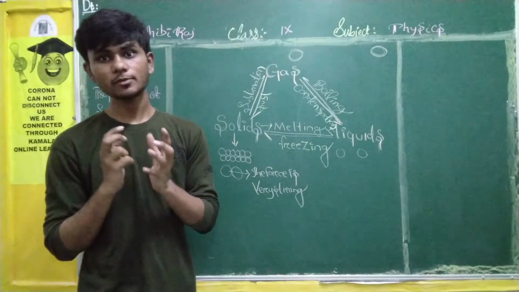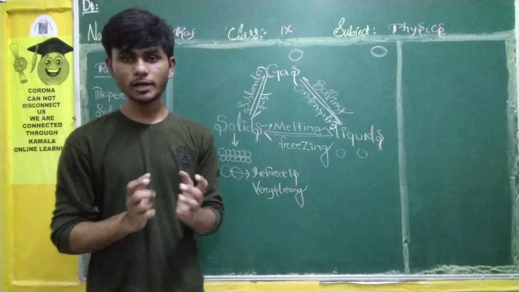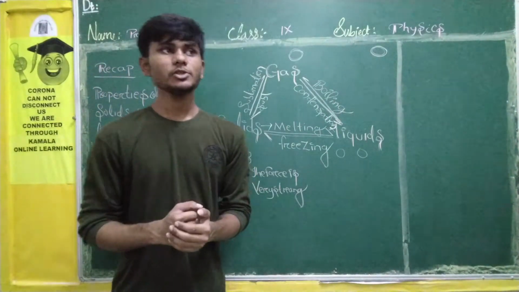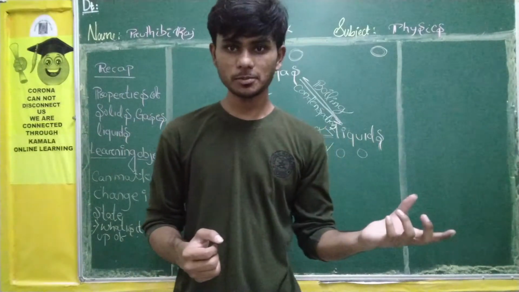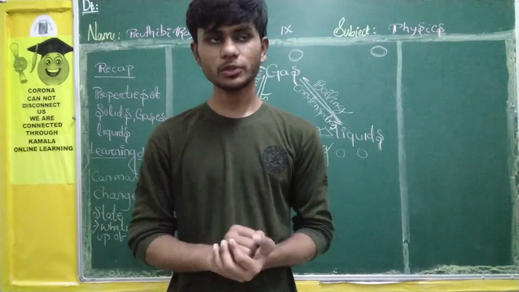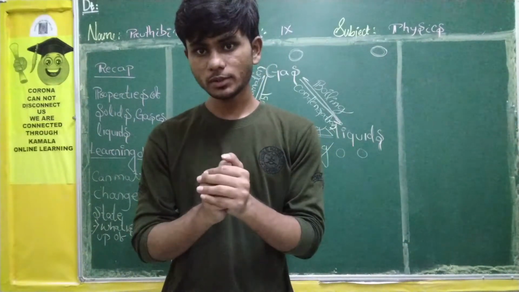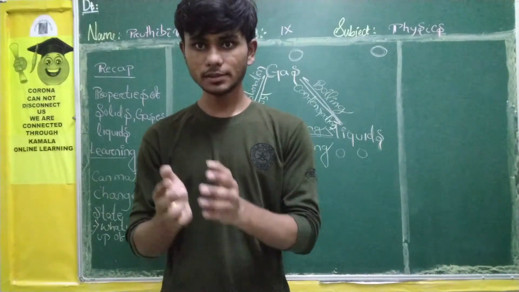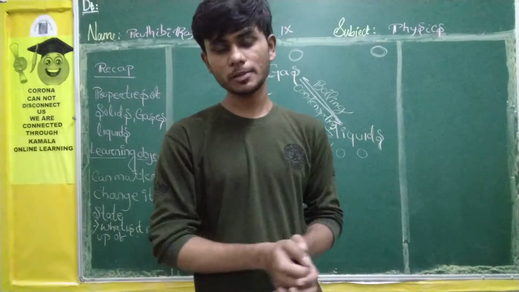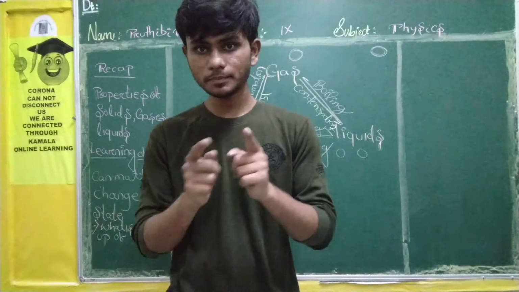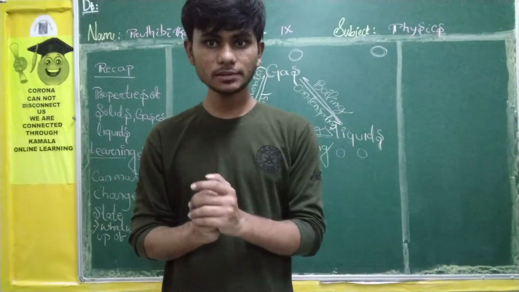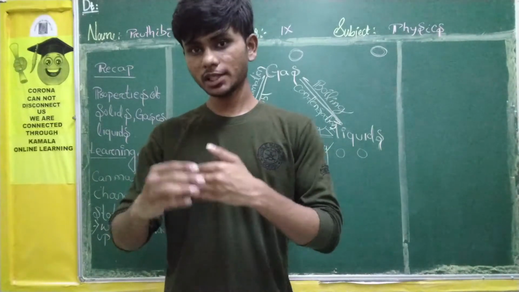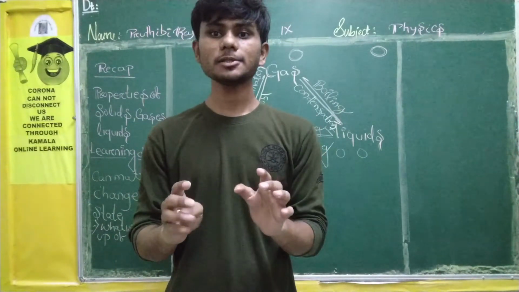Now the question is why and how they will change. Students, let me give an example of an ice cube. We have one ice cube. After some time, the ice cube turned into water droplets. Why? If you keep it in the fridge, will it turn? No, it will never turn.